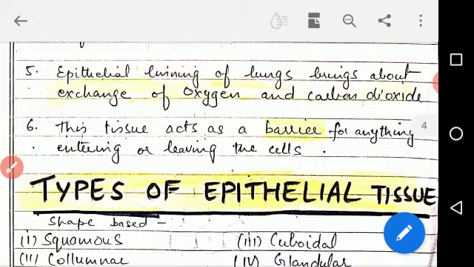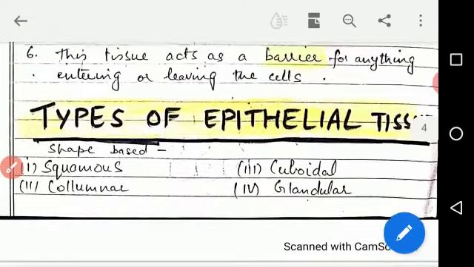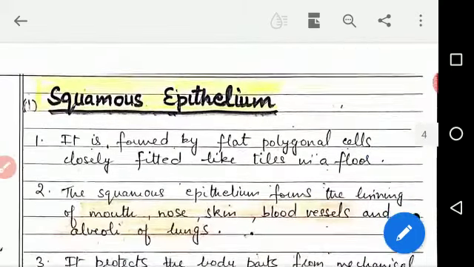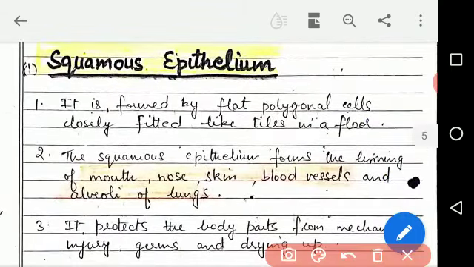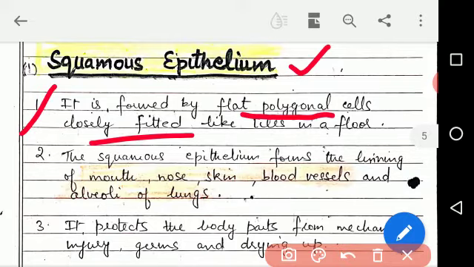Now, types of epithelial tissue. There are four types of epithelial tissue based on the structure of the cells. So one by one we'll do this. First is squamous epithelium. First point, it is formed by flat polygonal cells closely fitted like tiles in a floor.